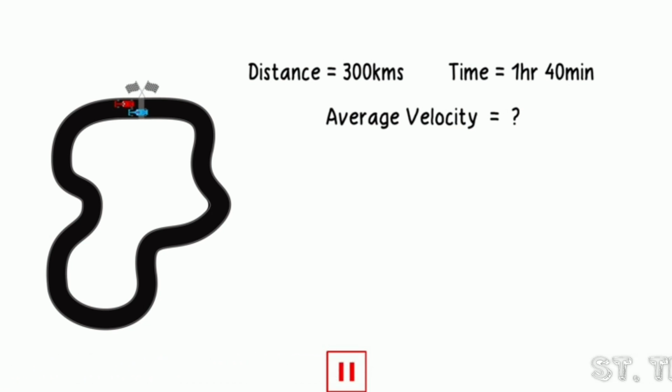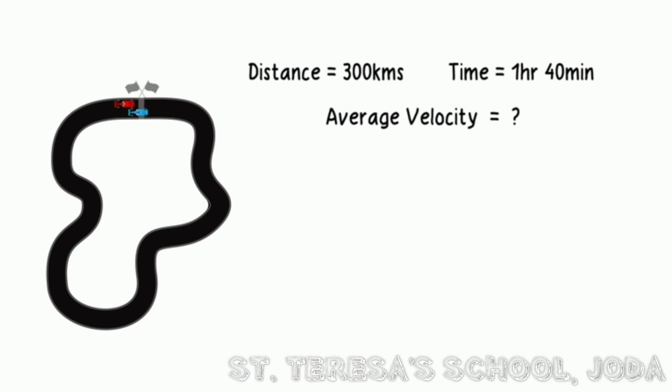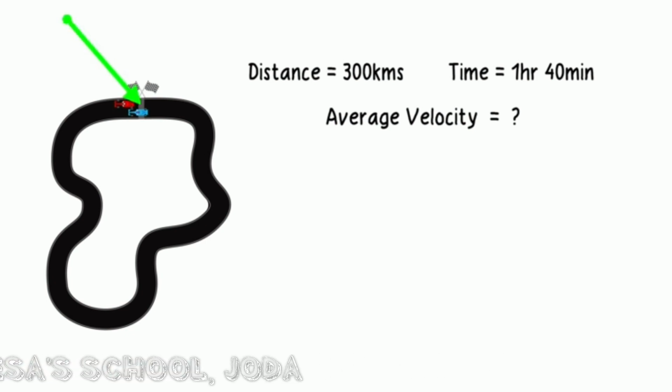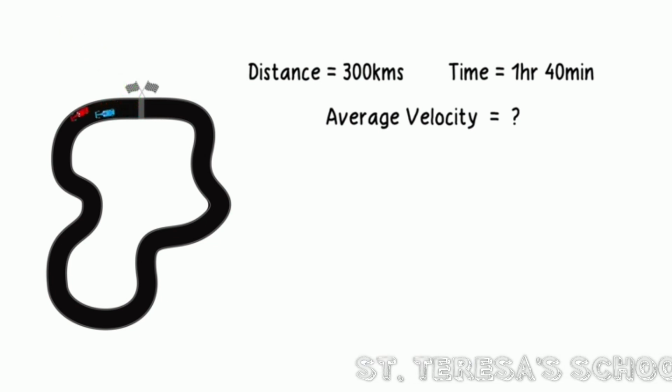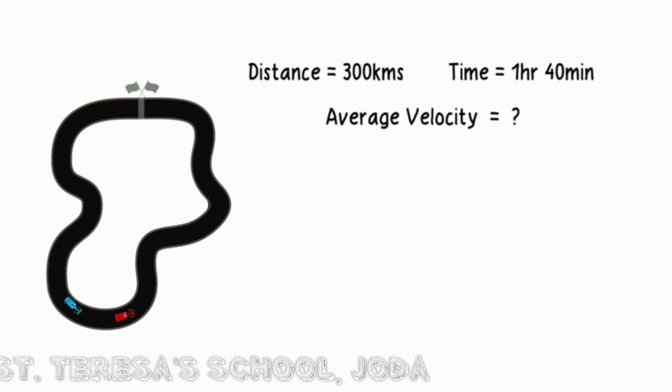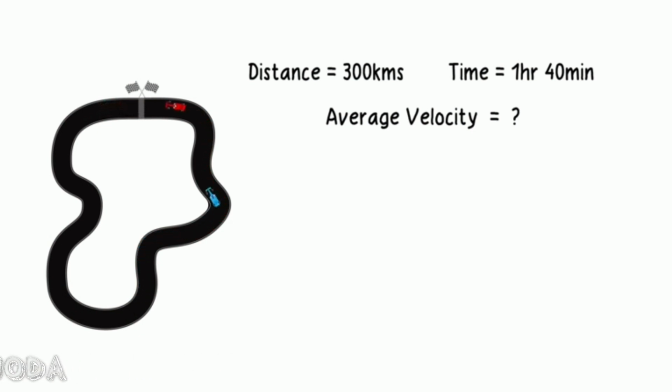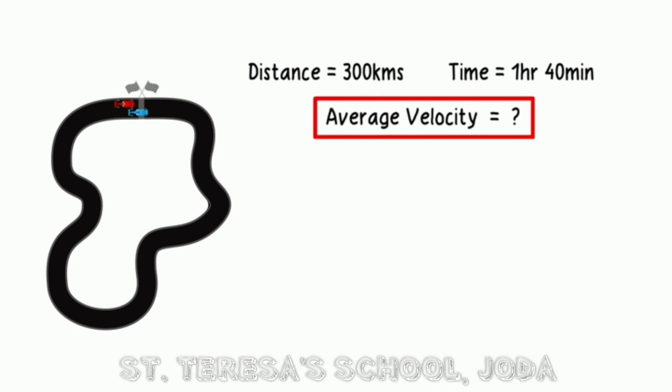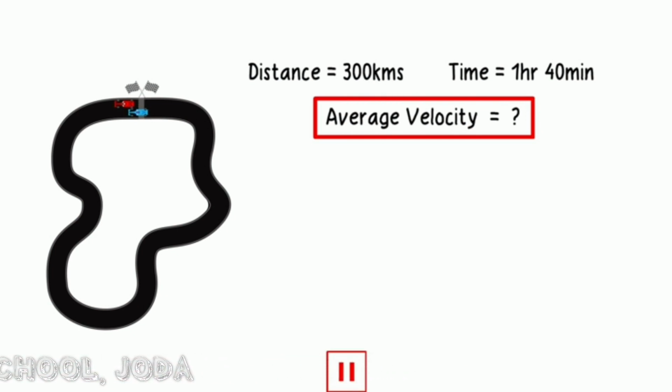Okay, if you didn't get it, let me give you a hint. This was your start point and finish line as well. They were both the same. You went around the track several times only to eventually finish at the same point where you started. So tell me now, what was your average velocity?